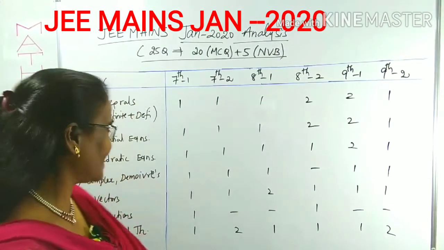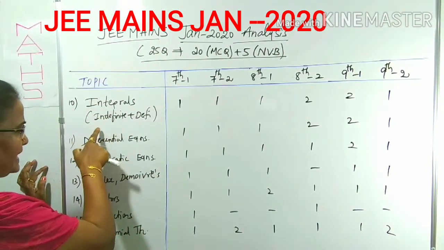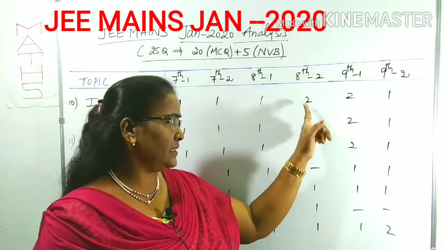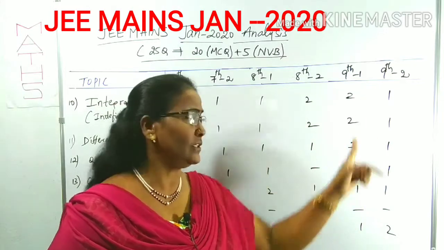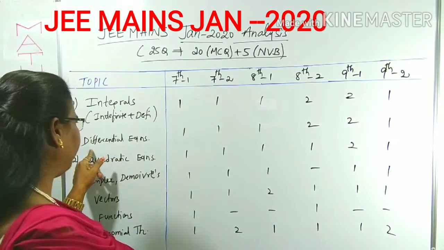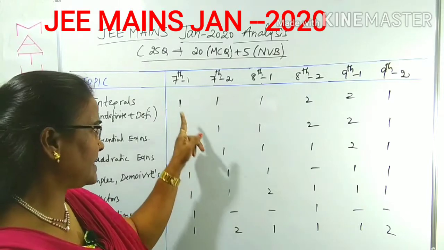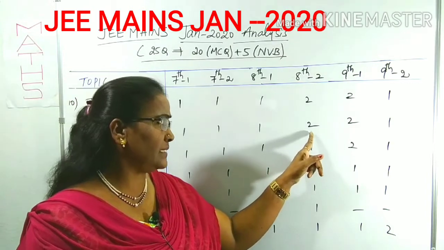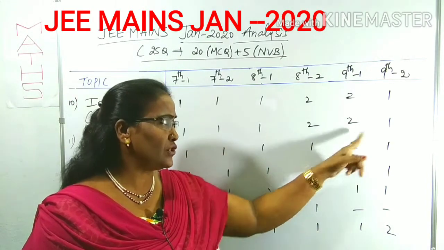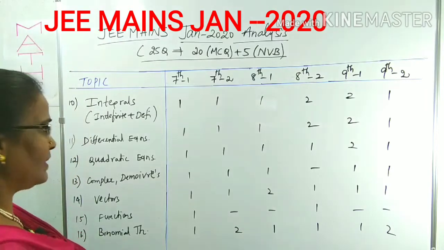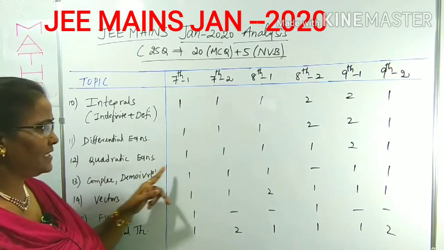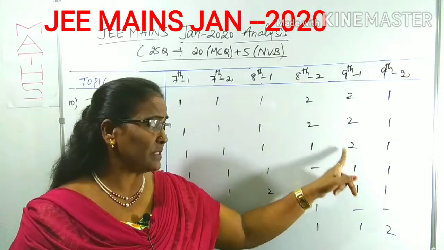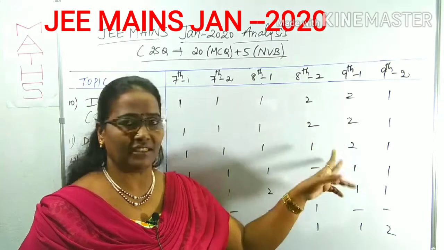Are you ready? Yes, right. Integrations, combined indefinite and definite: in each shift 1, 1, 1, then 8th 2, 9th first 2, as well as 9th second 1 question. Differential equations: in each shift 1 question, 7th 1 and 2, 8th first one; remaining 8th second shift and 9th first shift 2 questions, and 9th second shift 1 question. Now quadratic equations: in each shift 1 question except 9th first shift, 2 questions.